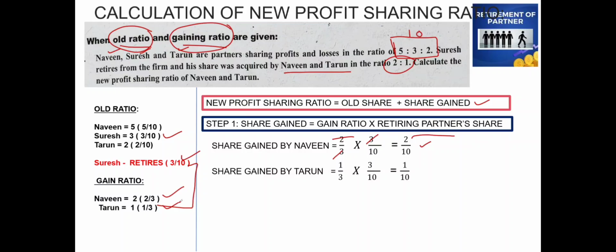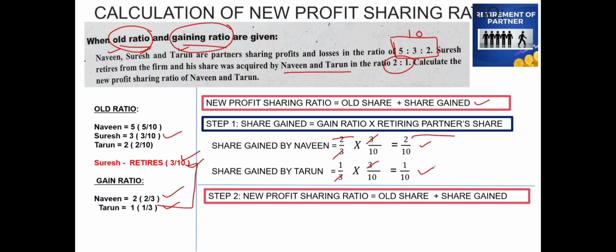So again cancel the common numbers. So it will be 1 by 10. That is the share gained by Tarun. Now with this, we need to find out the new profit sharing ratio, that is step 2. Now we need to find out the second step, that is new profit sharing ratio.